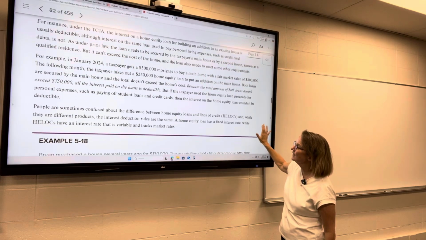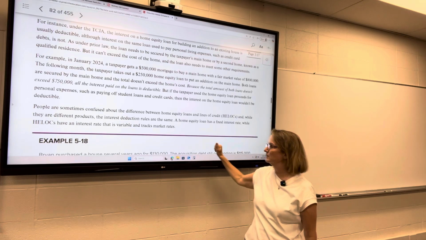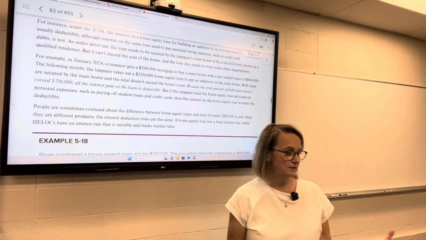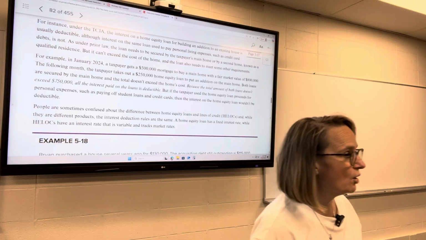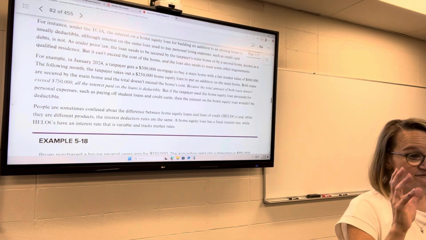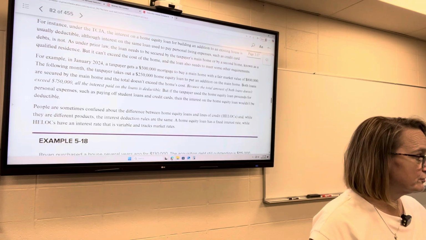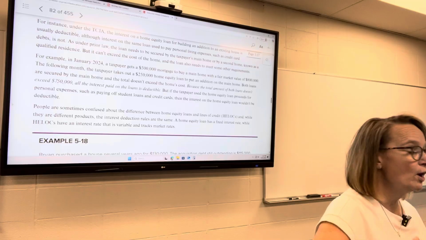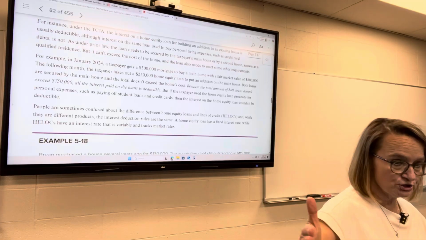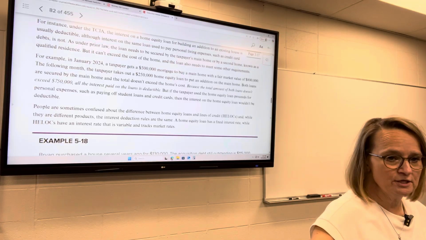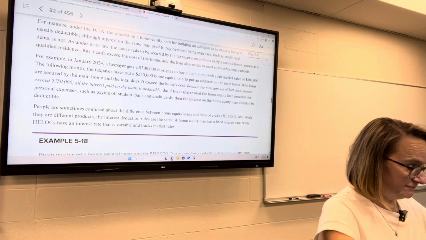A home equity loan and a home equity line of credit are really the same type of thing. A home equity loan is just a fixed loan. You take out a loan for $100,000. You have regular payments at one interest rate. It has a term, so you pay it off over 10 years, just like any other fixed type of loan.